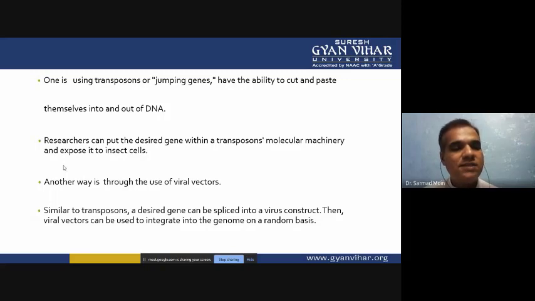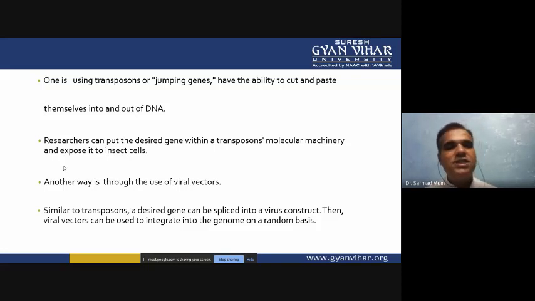So these transgenic proteins will disturb the normal protein functioning. So researchers can put the desired gene within the transposome molecule machinery and expose it to the insect cell. Another way is the use of a viral vector. Similar to the transposon, desired genes can be spliced into the virus construction, and then the viral vector can be used to integrate into the genome on a random basis.